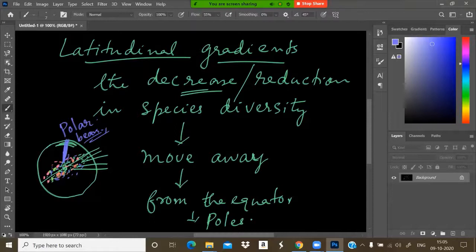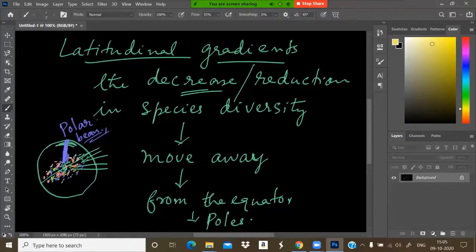No other animals like a cat or dog or tiger or camel. We cannot see deer or cows. So a diversity of organisms can be seen mostly in the equator.